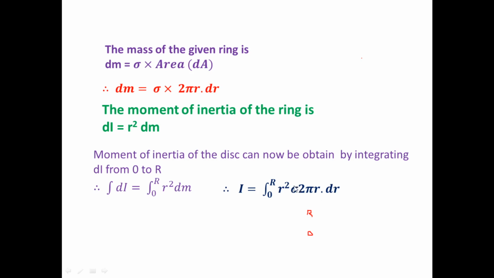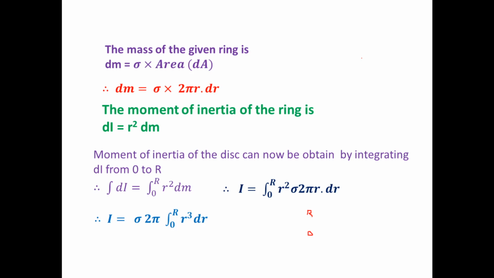After that, this sigma is the surface density, that is constant, and 2 pi is constant. So constants get outside the integration. Sigma and 2 pi are the constants, and they get outside the integration. What is remaining? Integration from 0 to r of r cube into dr. So let's find out the integration. You know that the standard form of integration is x raised to n into dx, which is x raised to n plus 1 upon n plus 1.